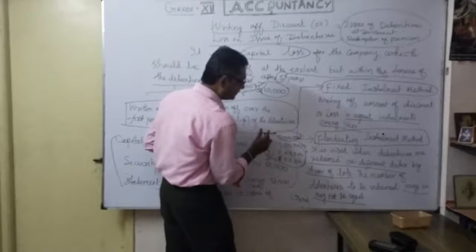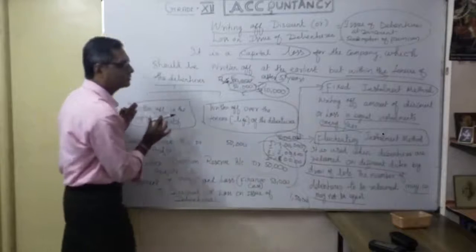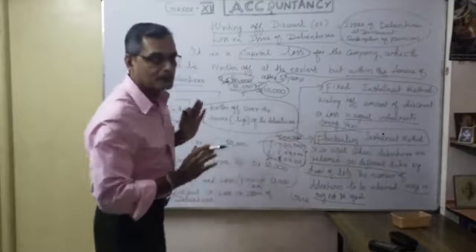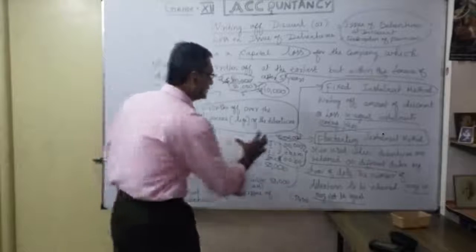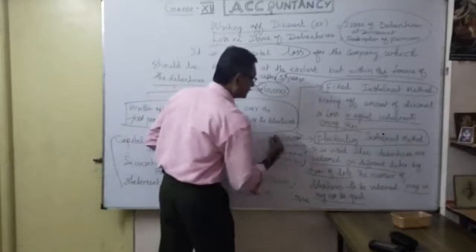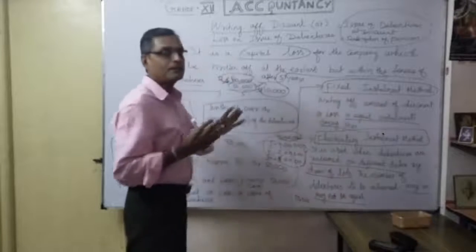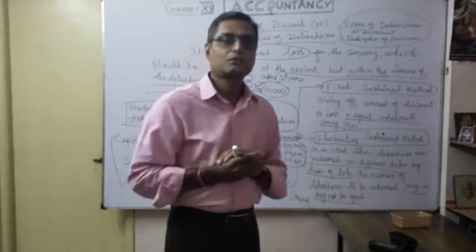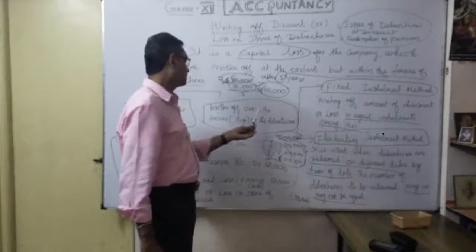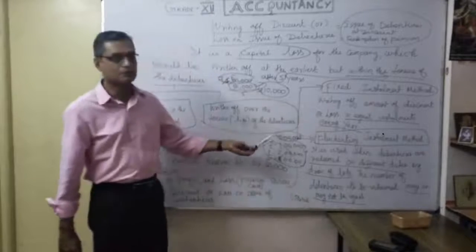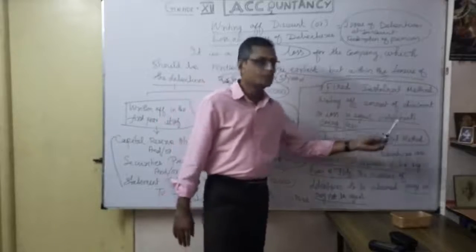So I never redeem the entire 5 lakh immediately. Whatever is redeemed, I write off my discount or loss on issue of debenture accordingly, according to my redeemable dates. That's what falls under this category, writing off over the tenure of the debenture: the fixed installment method and the fluctuating installment method.